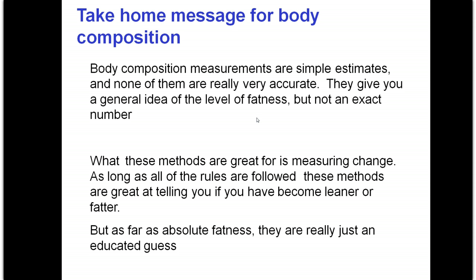That also means that 95 of them are going to be within 2 standard deviations. So that is between 9 and 21% body fat. But that also means that out of 100 people, 5 of the people we measure that come out to be 15% are actually going to be less than 9% or more than 21%. So for 1 out of 20 people, 5 out of 100, this body fatness test is almost completely meaningless. It could say that you're 15%, and you're actually more than 21%, right? It's that case. So it's just an estimate. It's very good at tracking changes, but it's not really that good at giving actual numbers.